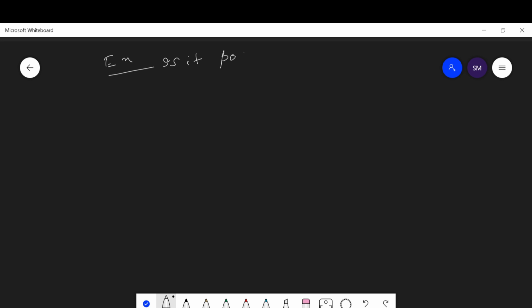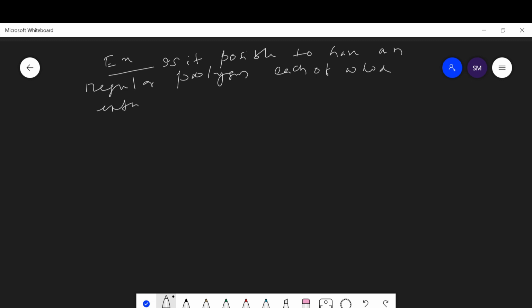The question says, is it possible to have a regular polygon, each of whose exterior angle is equal to 25 degrees?